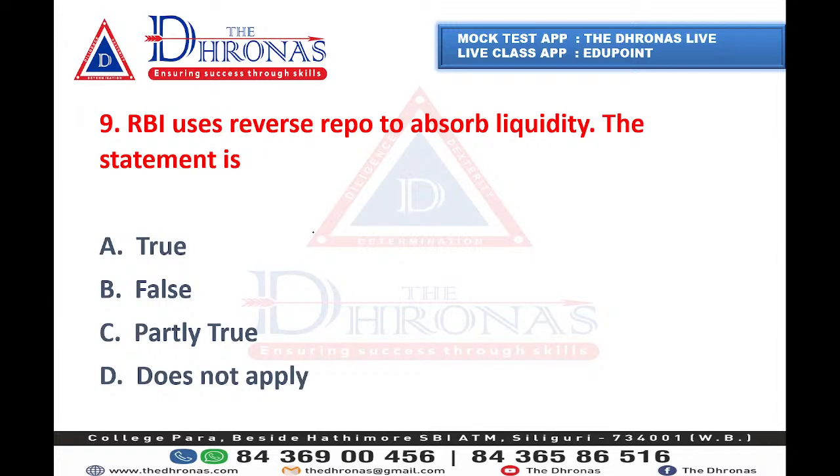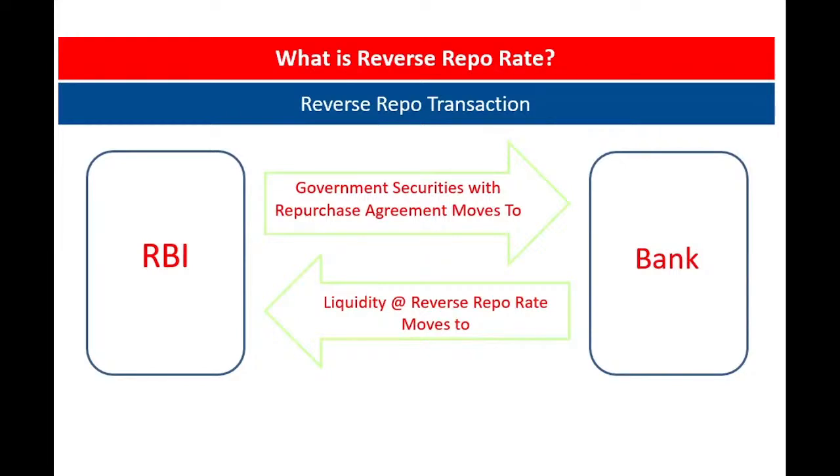Okay, everyone is saying true. So let me show you a picture. In reverse repo, RBI gives government securities with a repurchase agreement to the bank, and the bank gives the liquidity, or in simple terms money, to RBI. So obviously the money that will go to the general public will be less, and in that process RBI curbs the liquidity in the market.